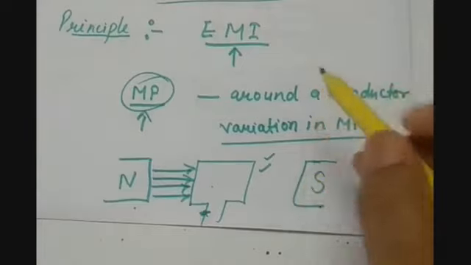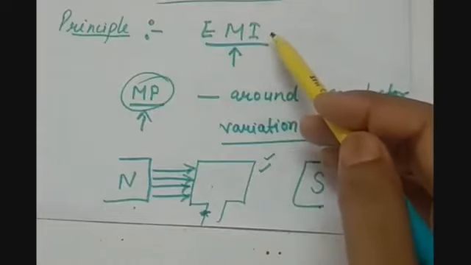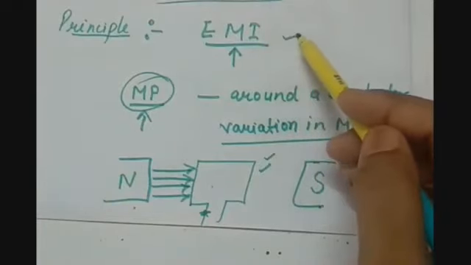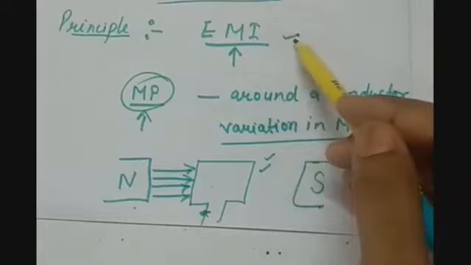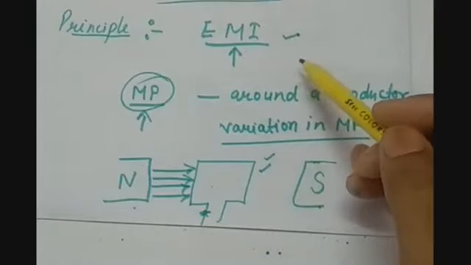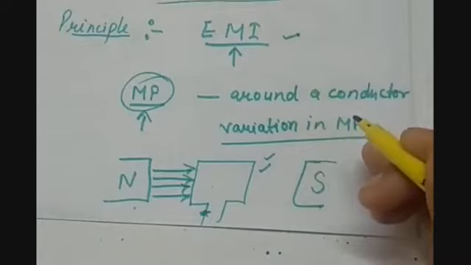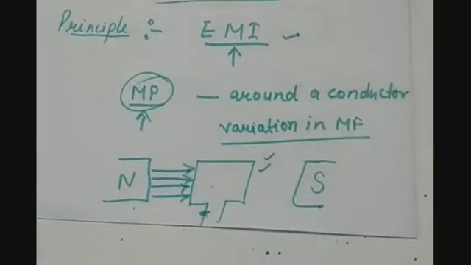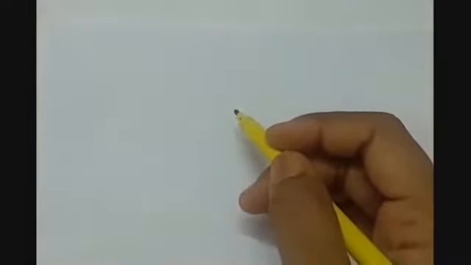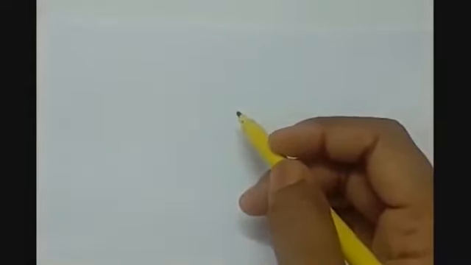So the basic principle of the generators is electromagnetic induction. We have to define electromagnetic induction, that you know very well. Then how this electric generator is going to be constructed. Now let us make the diagram of the electric generator, that how it looks like.